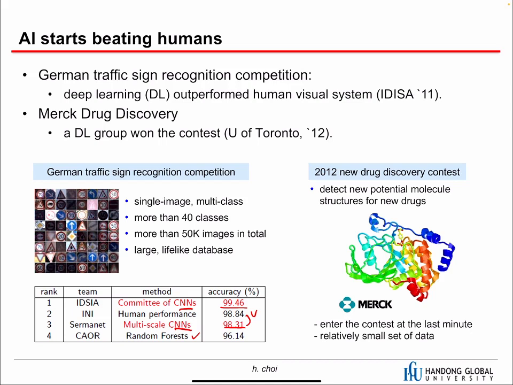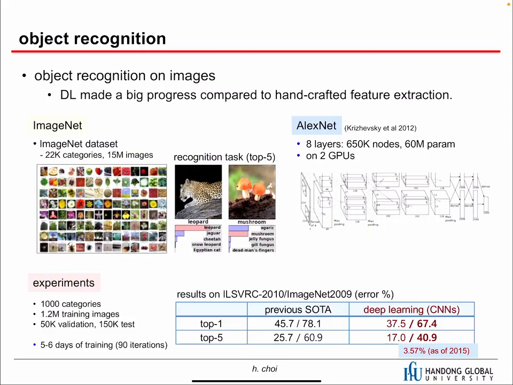There was a new drug discovery contest, and a deep learning group from the University of Toronto, who are just computer science people, wanted to join this competition. They downloaded the data, trained a deep neural network, submitted the result, and they won the contest. That's an amazing story.